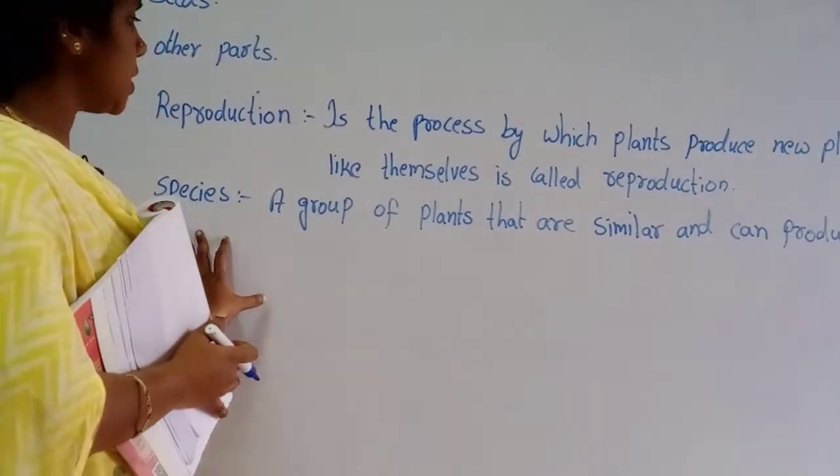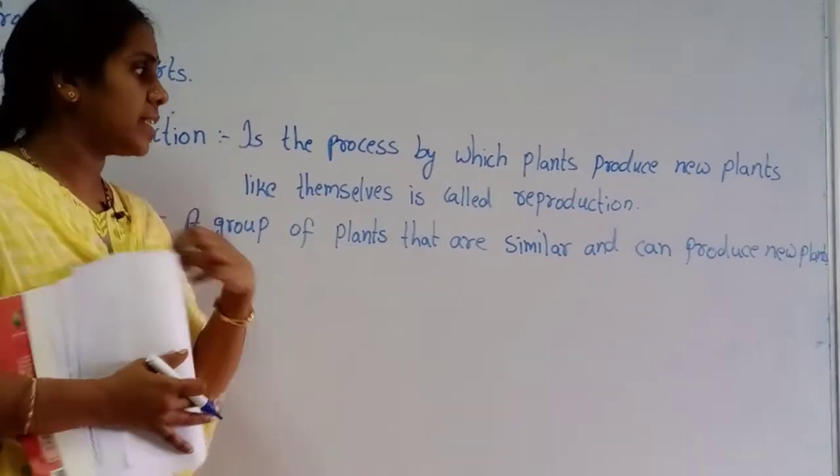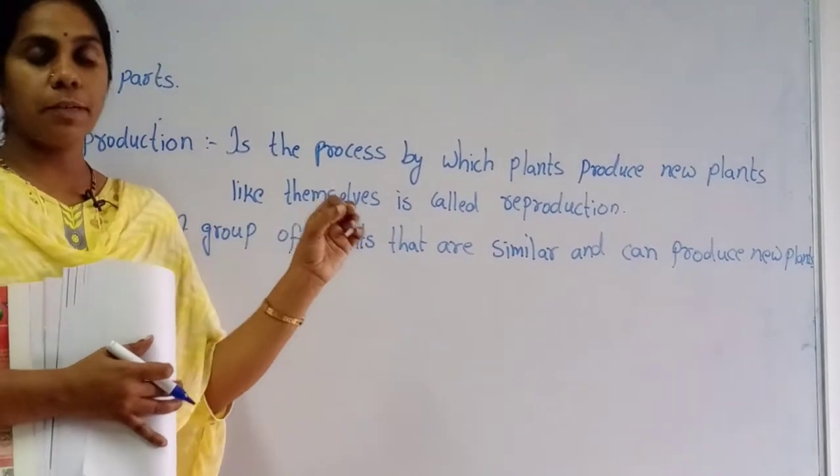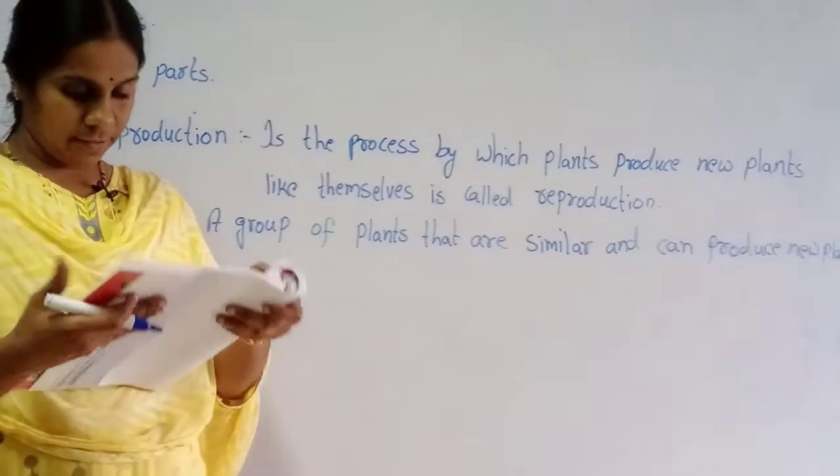What do you mean by species? A group of plants that are similar and can produce new plants.